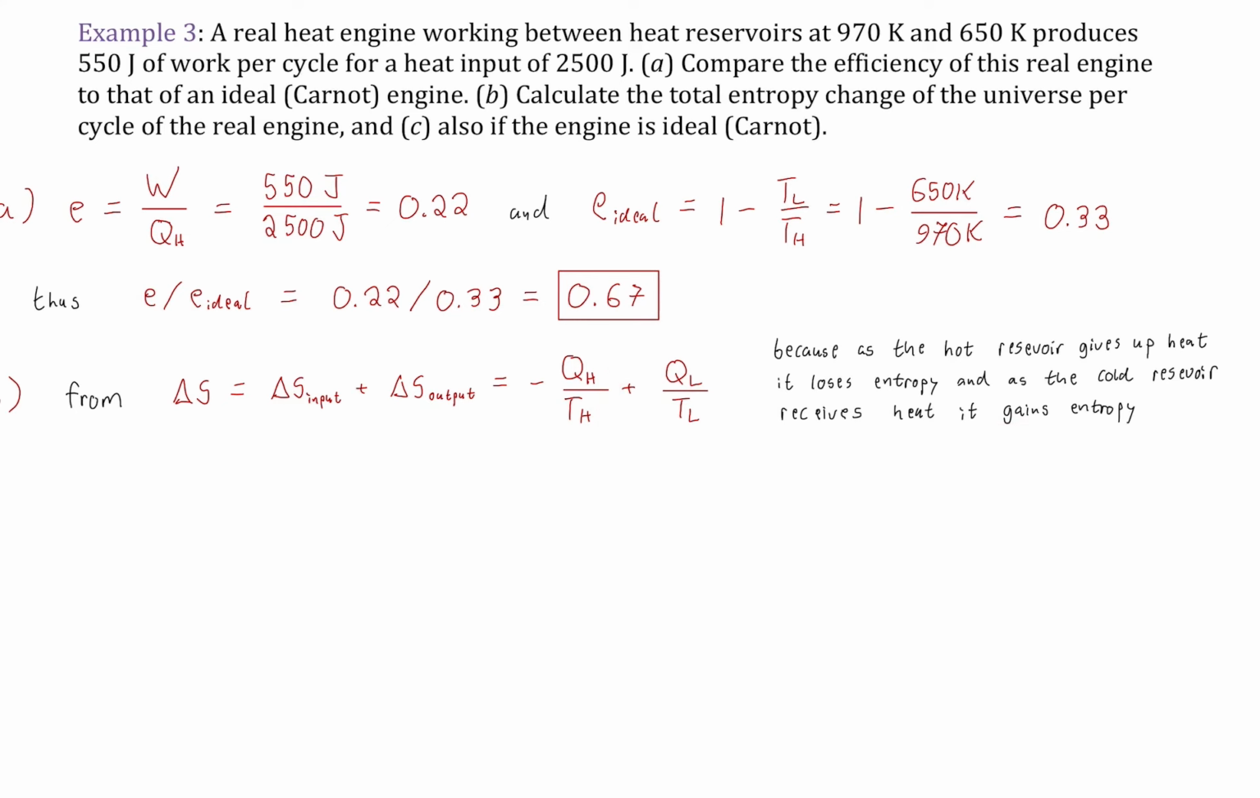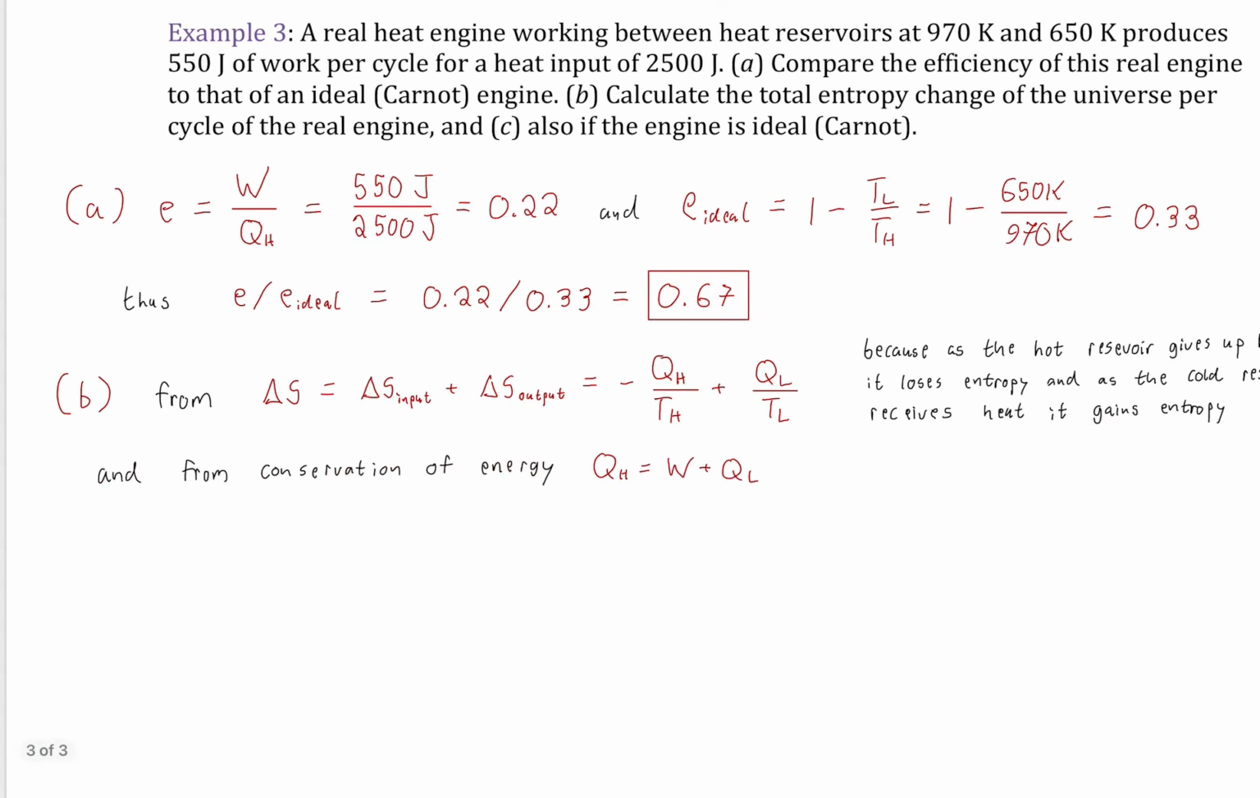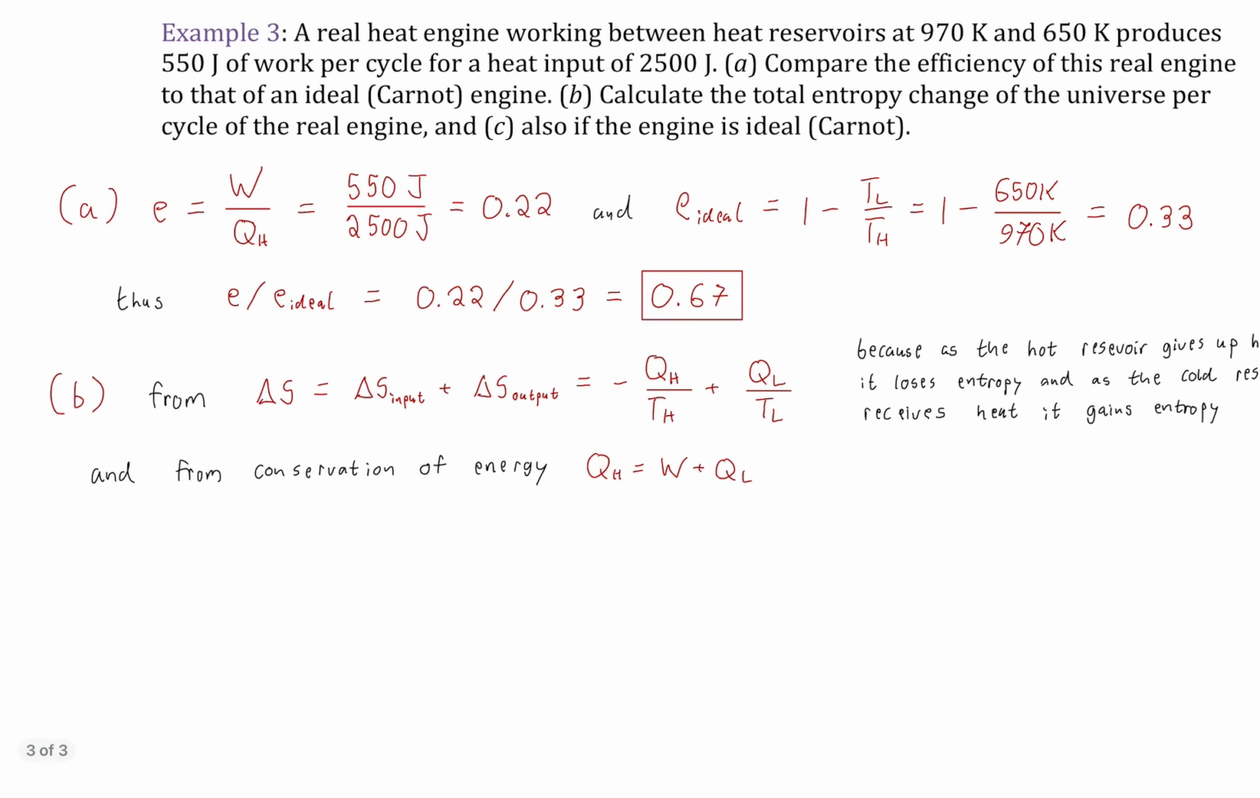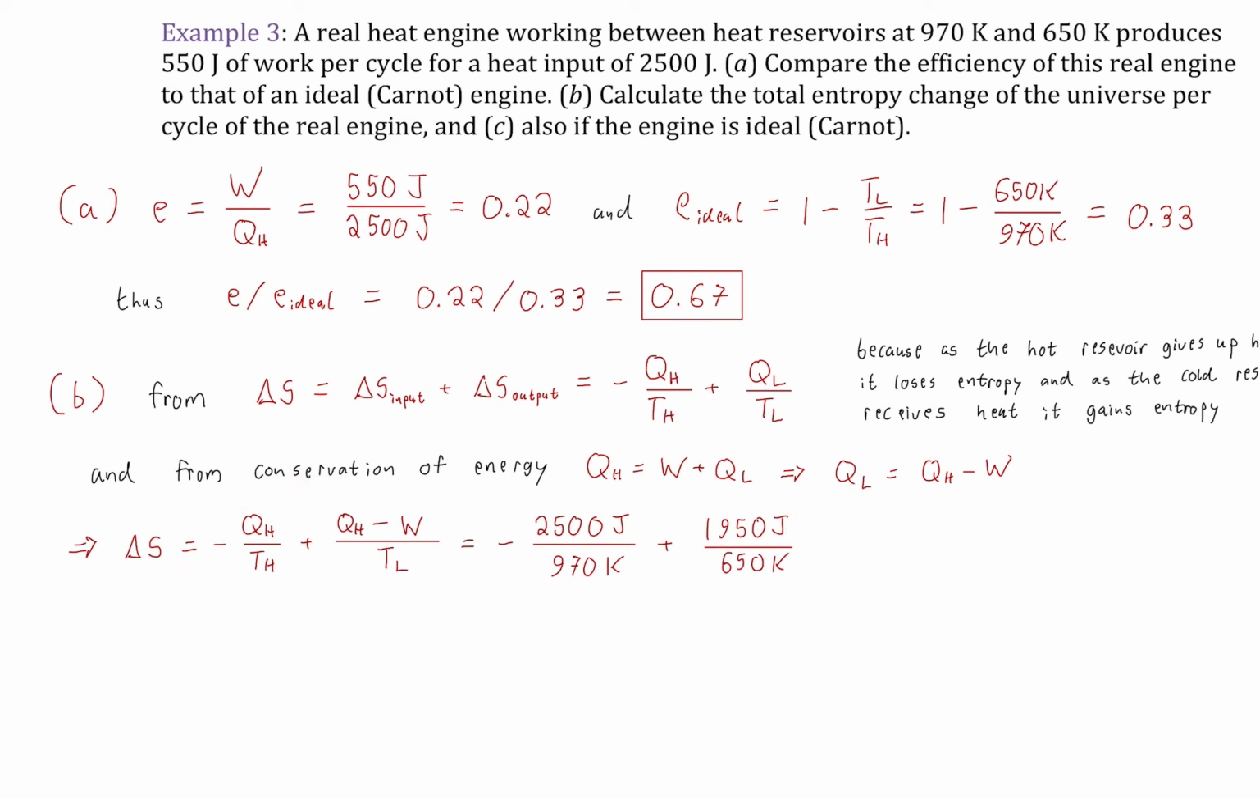And of course, as the cold reservoir receives heat, it gains entropy, which is why this term is positive. All right, so from conservation of energy, in other words, the first law of thermodynamics, we know that there's a relationship between the work done and the heat coming from the hot reservoir, which allows us to numerically solve for QL, or just do a substitution. So we're just going to substitute this value into here. And then we'll look at the total change in entropy with that substitution, and now being able to plug in all known values.